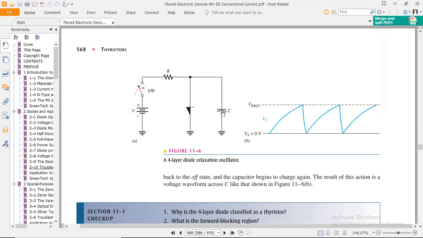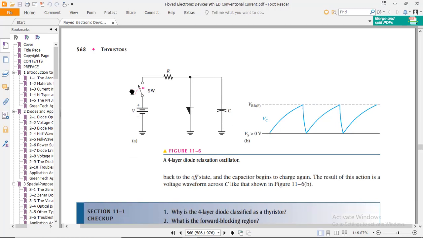Categorically, the capacitor is connected on the output side and we get the value from this parallel side. So when we provide the supply from the voltage source with a series resistor, in parallel we connect a four-layer diode or thyristor. When the switch is closed, the capacitor is provided supply and the charging is produced.